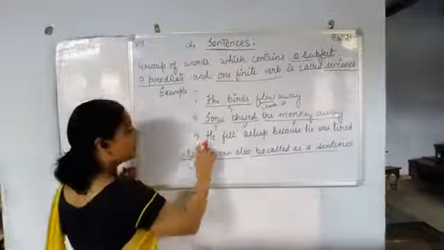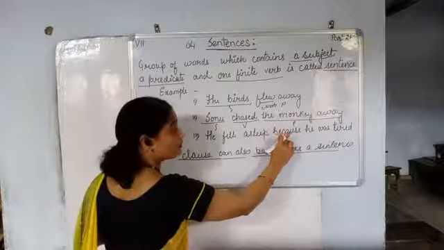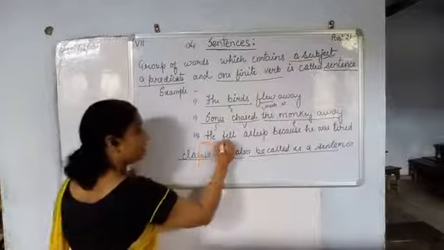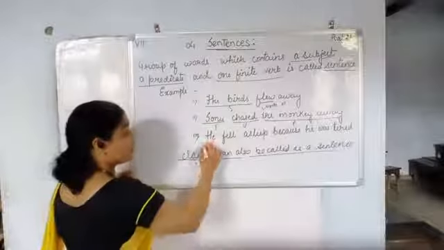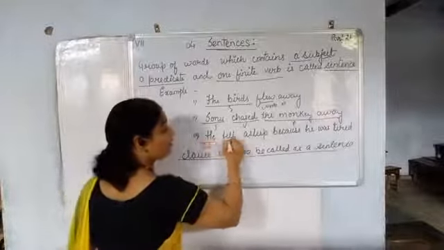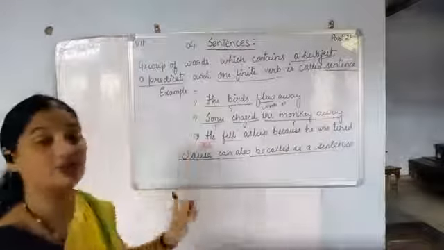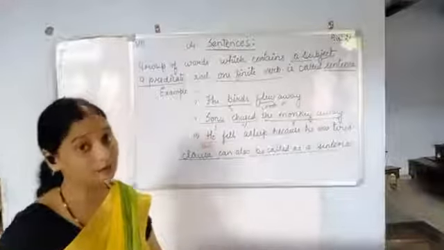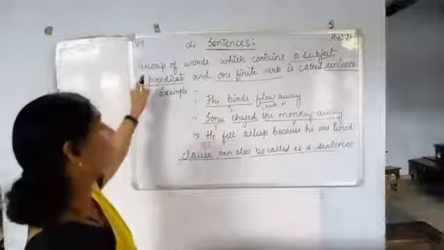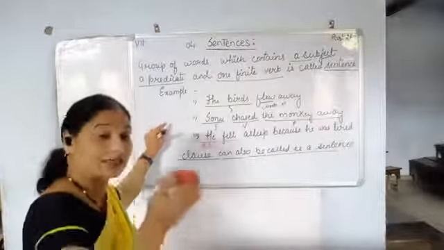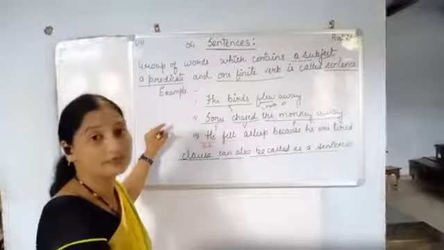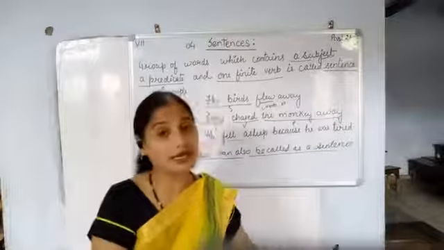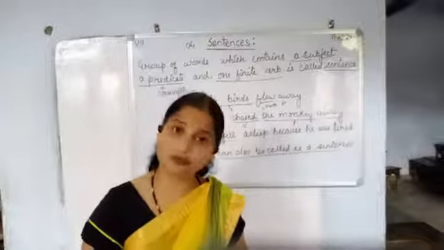Next, he fell asleep because he was tired. Now he will be your subject, and fell asleep because he was tired will be the verb as well as the predicate. So the meaning of a sentence is the same as the clause. That is, it should contain at least one subject, predicate and one finite verb.